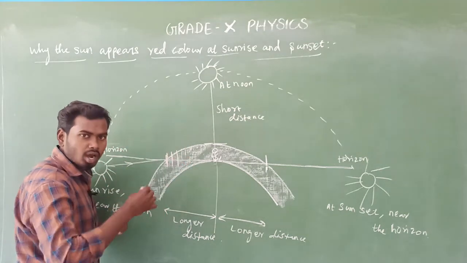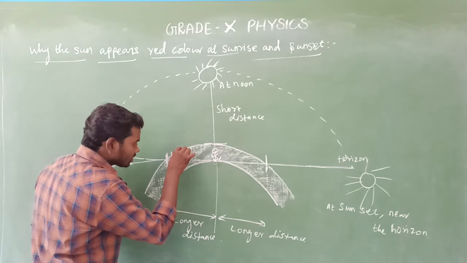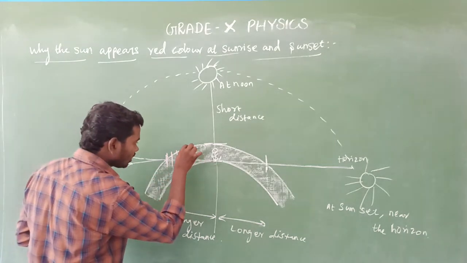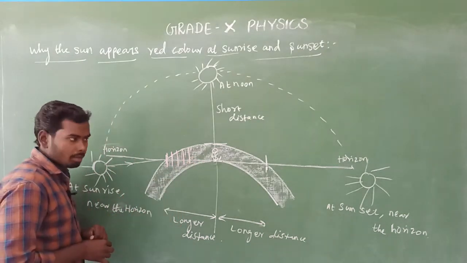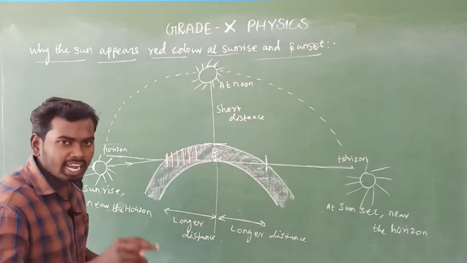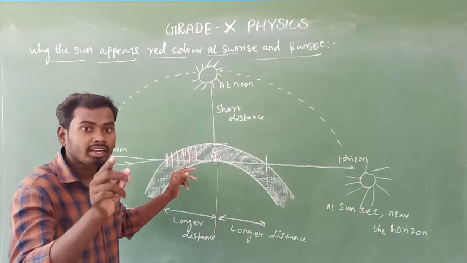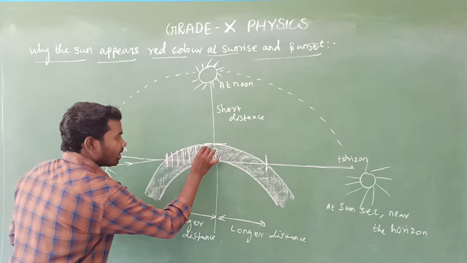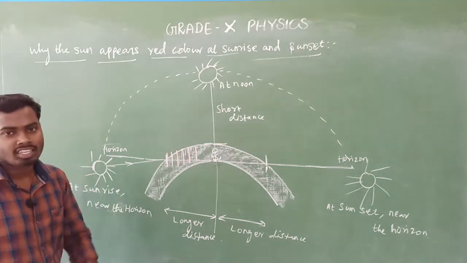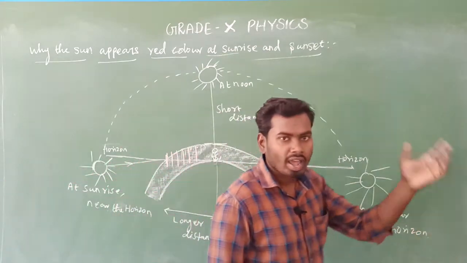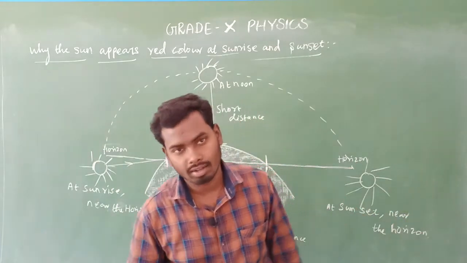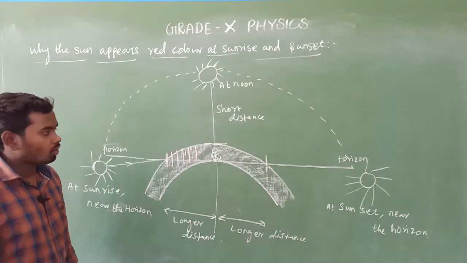Then what color? Green color gets scattered here. Then what color? Yellow color. Am I right? Then orange color, and finally what color is left? Red color. So finally red color reaches us. That is the reason why when the sun is rising, the sky and the sun appear only red. That's all.